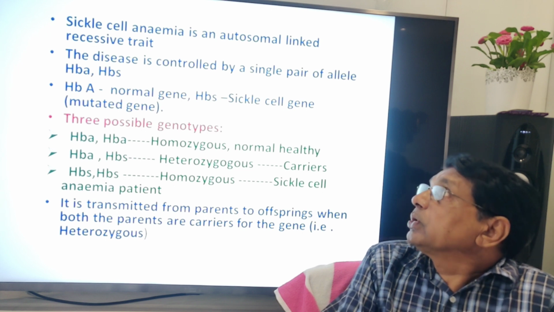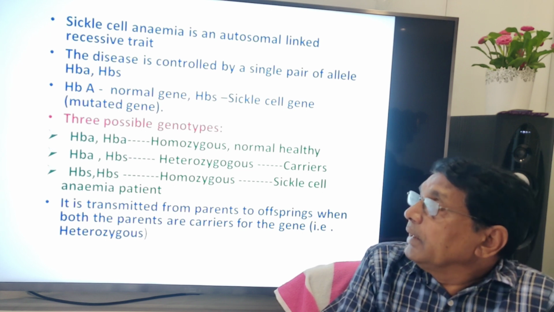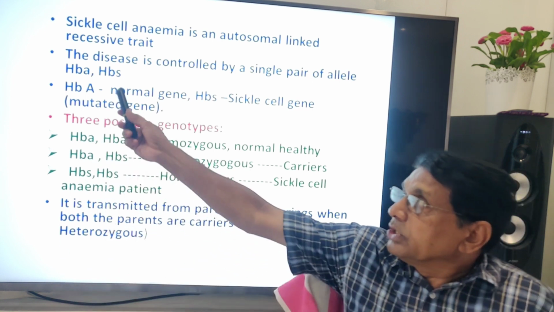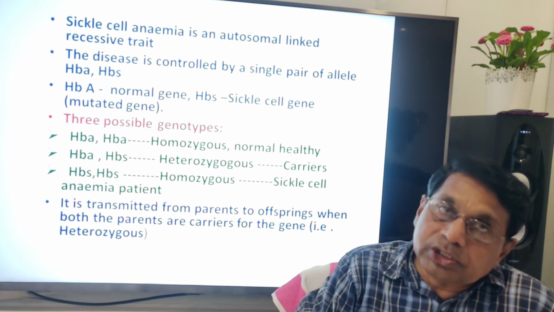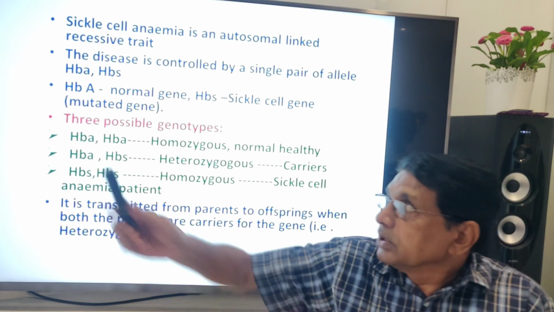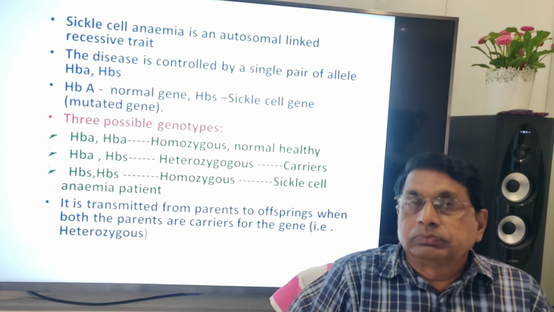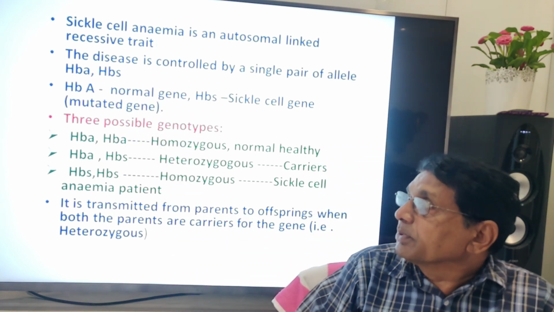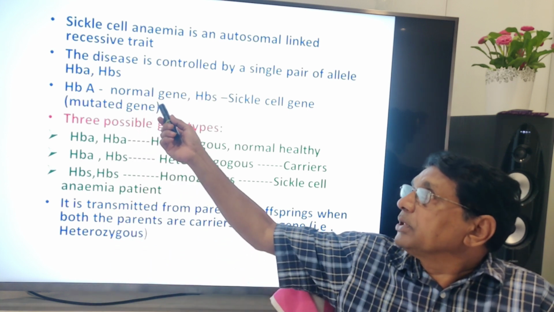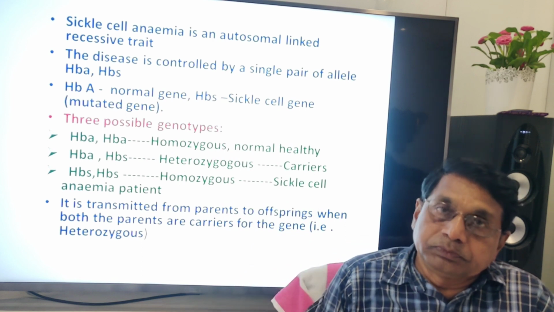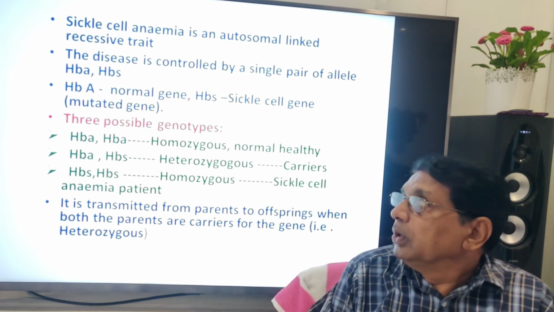The disease is controlled by a single pair of alleles, HBA and HBS. This is the dominant gene, this is the recessive gene. When both are together, heterozygous, the dominant one is expressed. In the heterozygous condition, HBA is the normal gene, and HBS is the sickle cell gene, the mutated gene, but recessive.